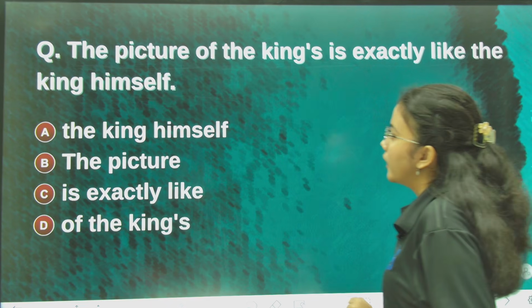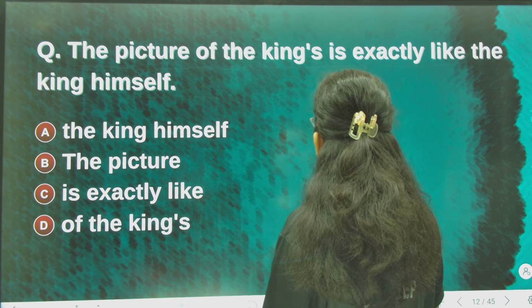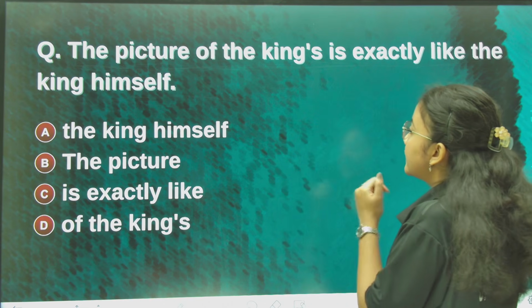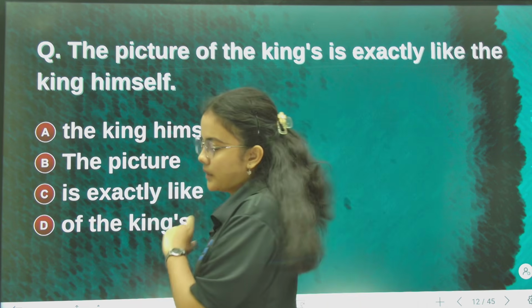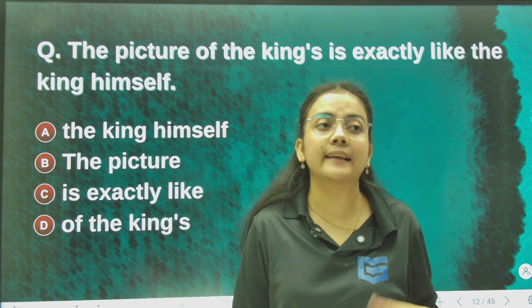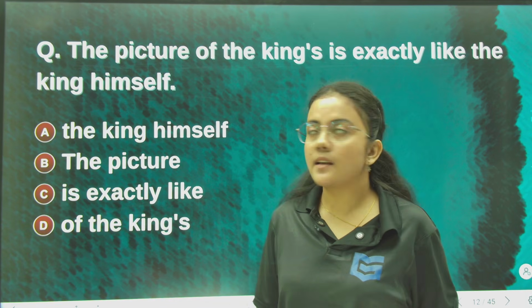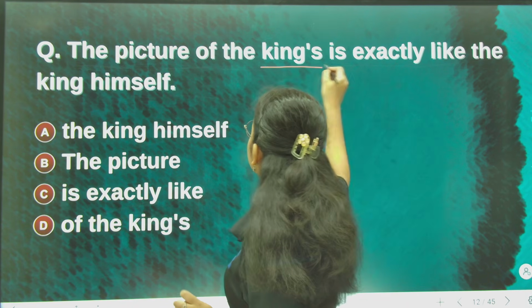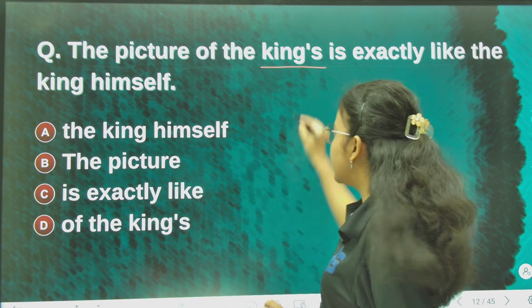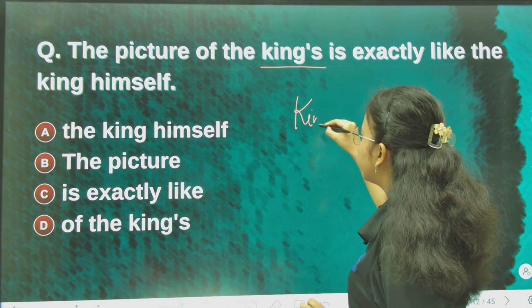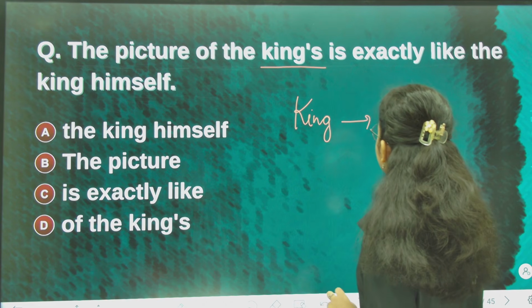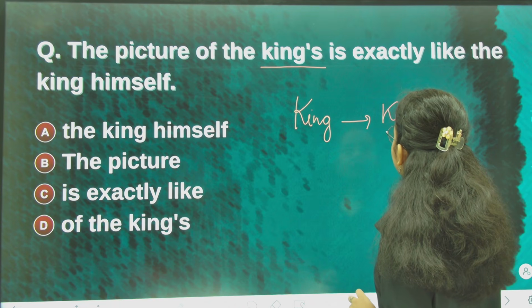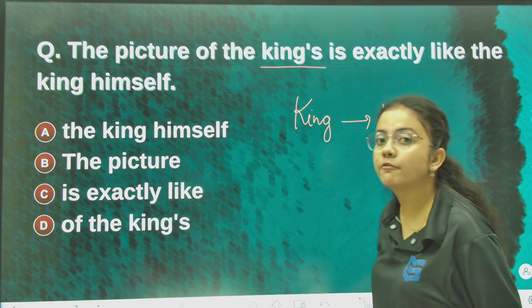Okay, next question. The picture of the kings is exactly like the king himself. Now in this statement, the picture of the kings, when do we write kings? King is the noun. When we write apostrophe s, that means we have turned the noun into its possessive form.